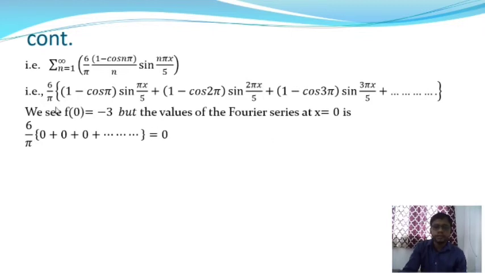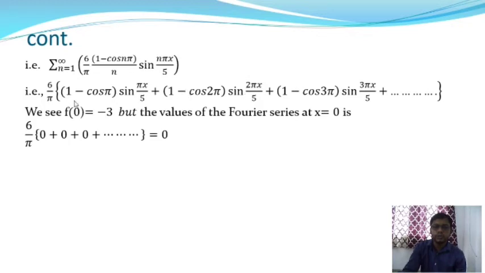and so on. Now we see f(0) is equal to minus 3 in the given problem. But the value of the Fourier series at x is equal to 0 is equal to 6 by pi into 0. If we put 0 in this series, we will get the value. The first term is 0, 1 minus 1 is 0, the second is also 0, the third one is 0.